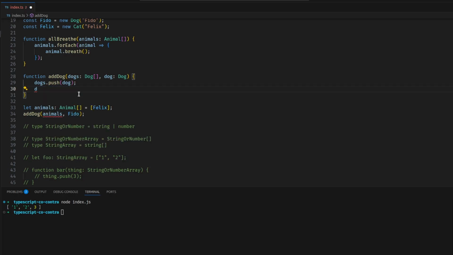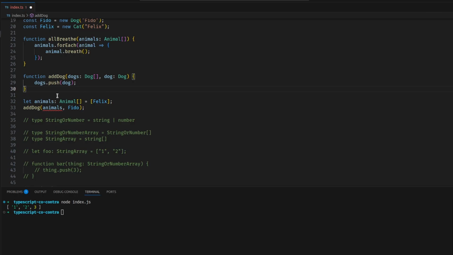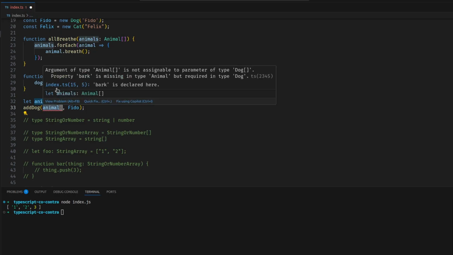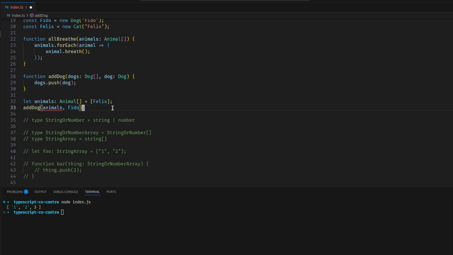So what's the deal here? TypeScript is saying, I'm going to assume that you can read and write, which is why I'm not going to let you do this. I'm going to assume that you might read and you might write, which is a good assumption to make, because there's nothing about this function add dog that tells us that we can only write to it. In fact, I don't know of anything in TypeScript that lets us do something like a write-only, that we're only going to write into it. It would be kind of cool if there was, but we can do read-only on animals.